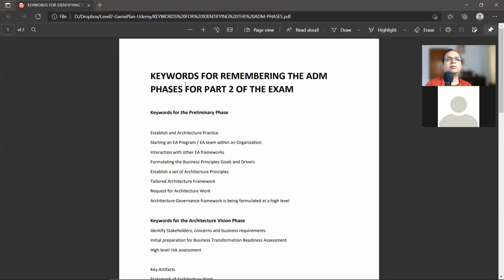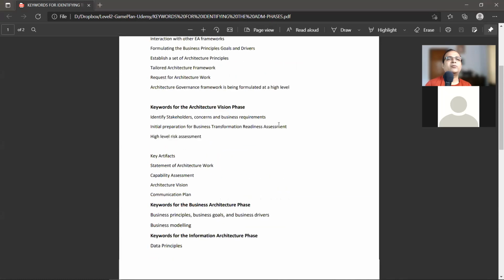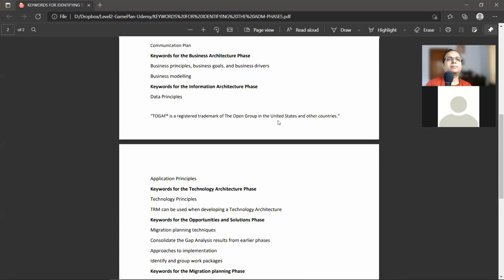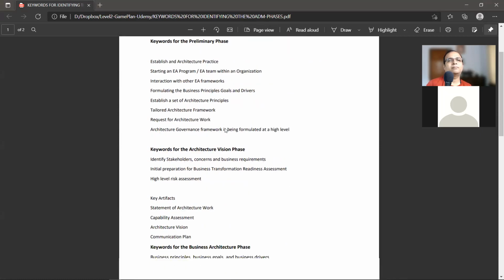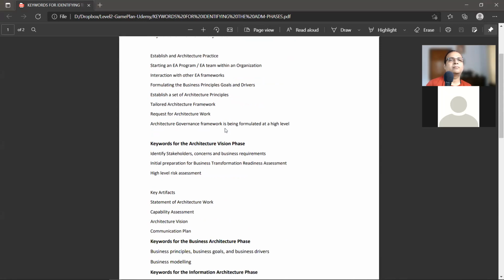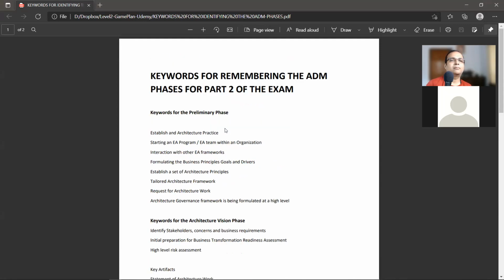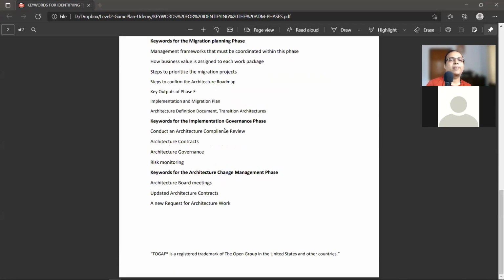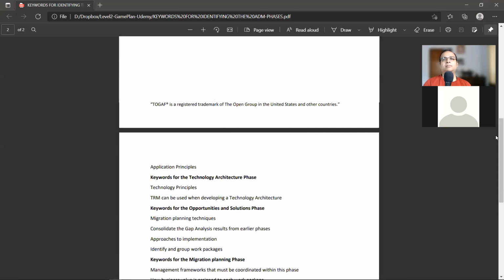Right. So this is a document: Keywords for identifying the ADM phases. If you go through it, it will tell you for each phase what the keywords are.